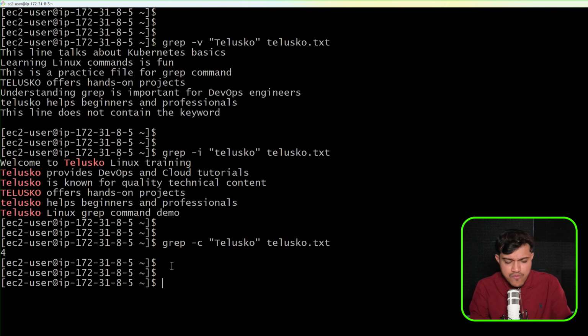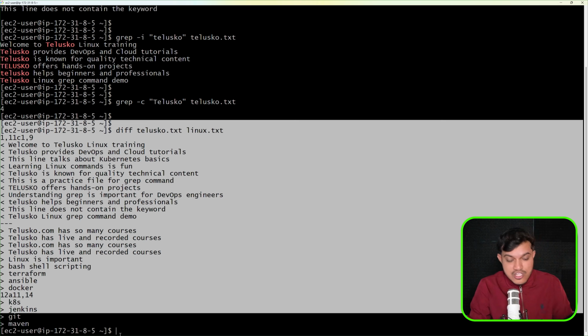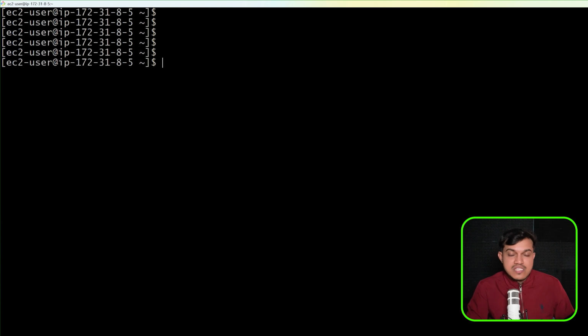Likewise, we have one more, which is diff. If you want to know the difference between two files, maybe we have one file, telusko.txt, and one more file, linux.txt. What is the difference between these two files? It will just print this content, because many things are there. Of course, these two files are not the same, but just in case you want to see the different content in these two particular files, you can go with diff. Right now, both the files are completely different, so it is printing both the files' complete content without any change. Let me just clear the screen.